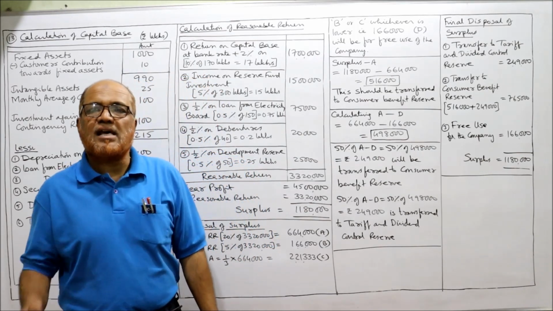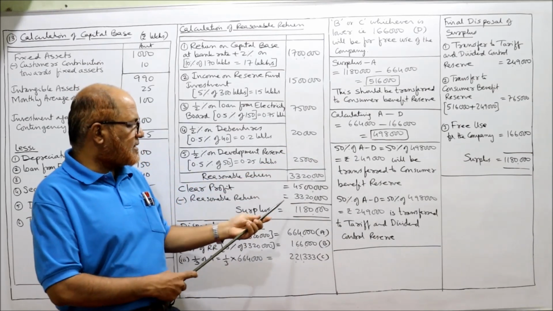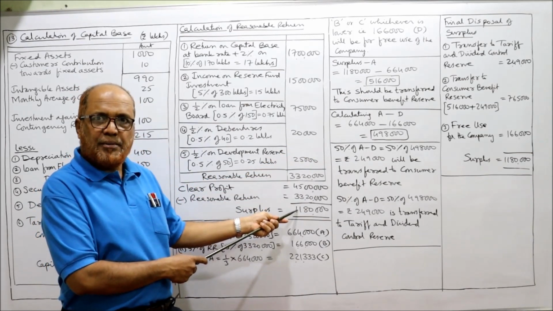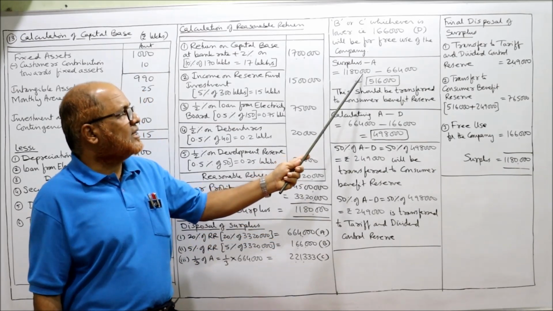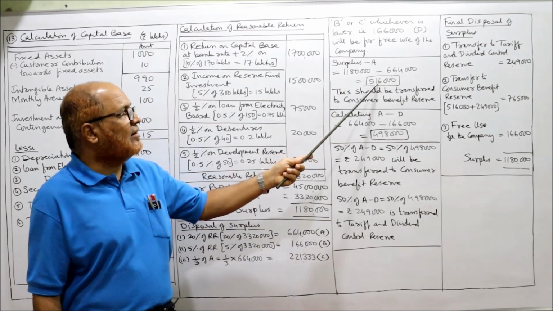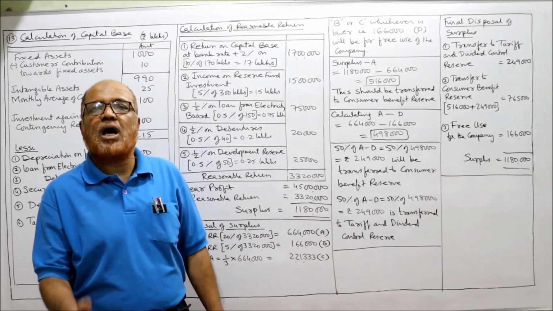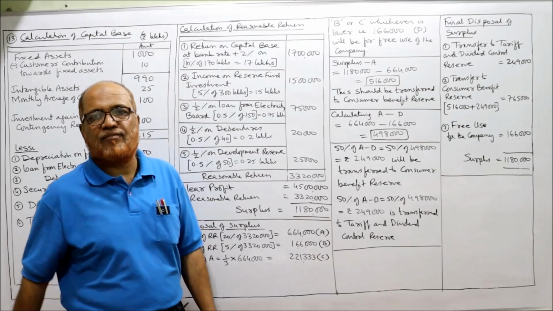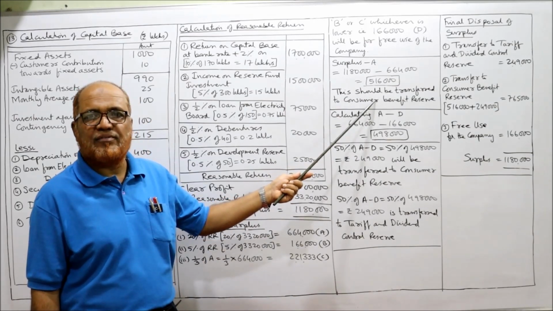Now next, surplus minus A. How much is the surplus here? 11,80,000 minus A, 6,64,000. So 11,80,000 minus 6,64,000 is 5,16,000. This will be transferred to consumer rebate reserve, consumer benefit reserve.